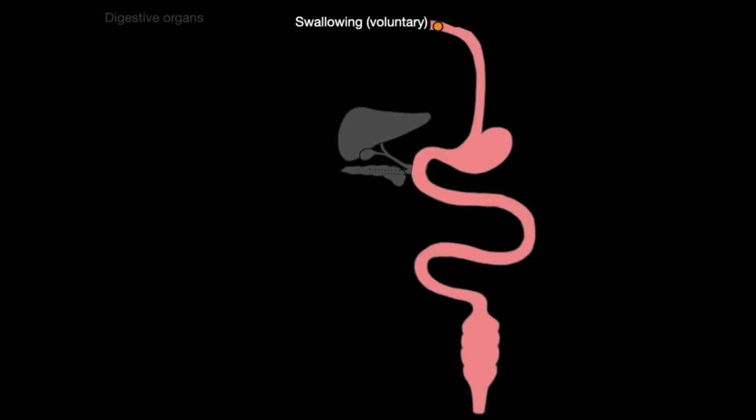So there's that orange circle that represents a bolus of food. And so swallowing voluntarily, we see that peristalsis is this movement that takes over after you swallow. So when you swallow, just sit there and swallow your own spit, you voluntarily did that. That's skeletal muscle. But then there's this process called peristalsis, that's involuntary, that takes over. And that's how we move the food all the way through the rest of the GI tract, all the way down until you get down to defecate. And now you've got skeletal muscle that allows you to defecate voluntarily again as whatever's left over comes out.